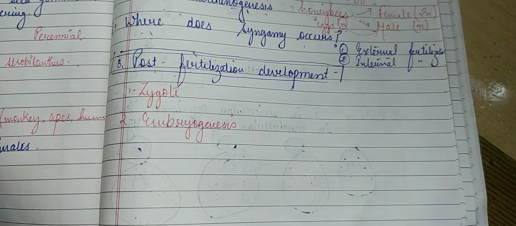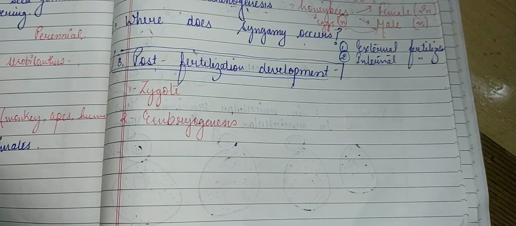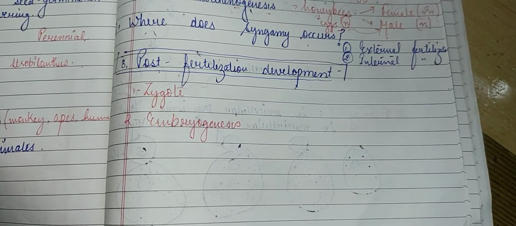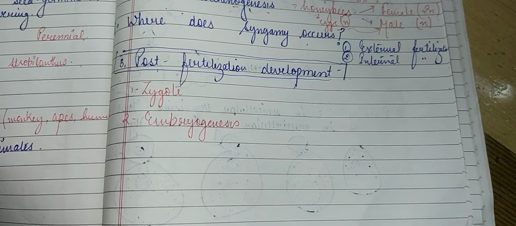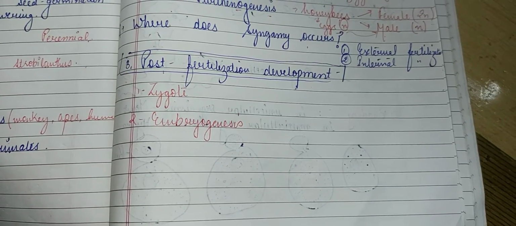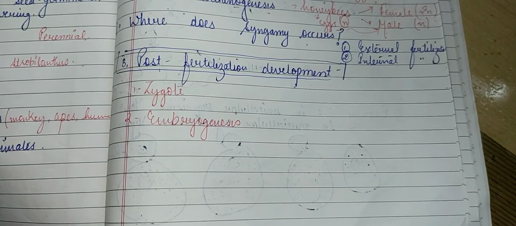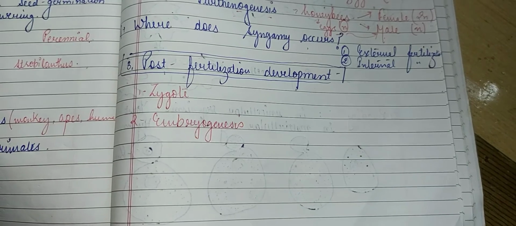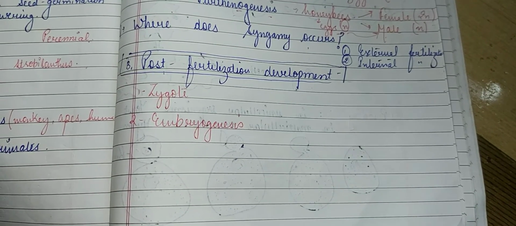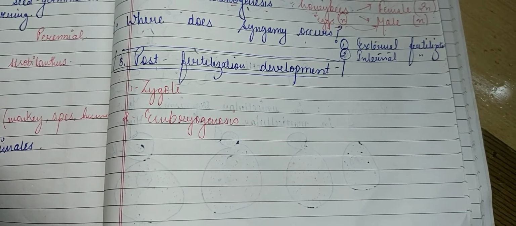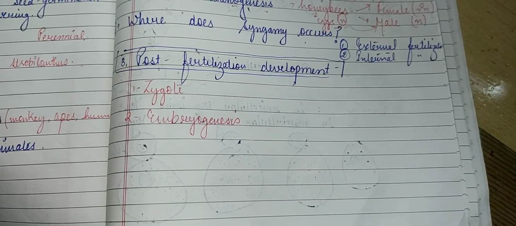Whenever the male and female gamete fuse, they produce a diploid zygote, which is universal in all sexually reproducing organisms. In organisms with external fertilization, the zygote is formed outside the body in the external medium, whereas in organisms which exhibit internal fertilization, the zygote is formed inside the body of the female.